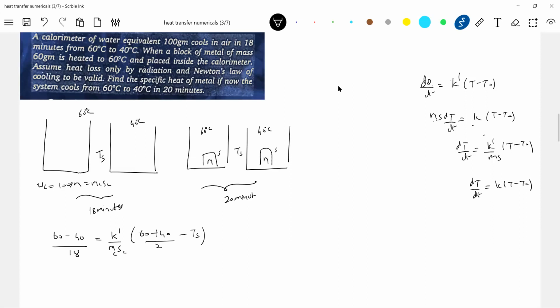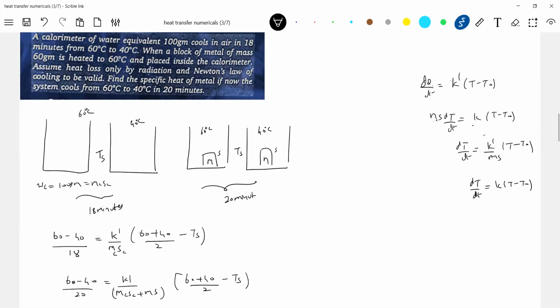This is the initial. After putting the block, then again the temperature will change. Now it will take 20 minutes, which is equal to K dash, now mass plus M into S, the mass and specific heat of the block, times the average temperature difference. What is the only unknown thing? We know MCSC. MCSC is equal to WC. The only unknown thing is S, which we are going to determine. But we don't know Ts.